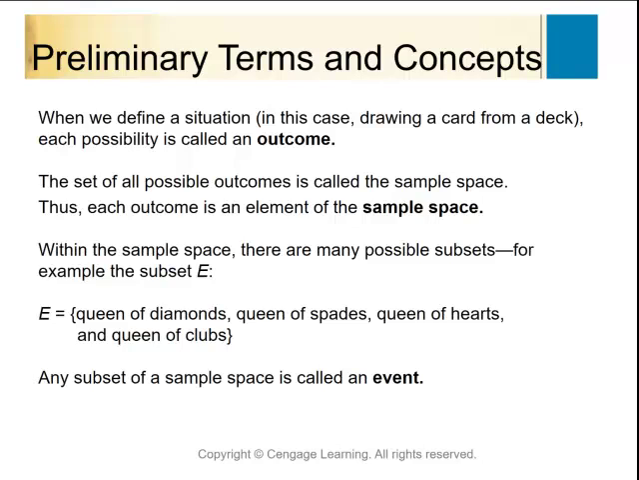So we are saying that all the different possibilities are called my outcomes or my sample space. So in this subset here, the E, they're saying the different queens that are possible, but I gave the sample space for all of the different 52 cards. Any subset of this sample space would be called an event. So you could say that this is a subset of my 52 cards that I listed out.